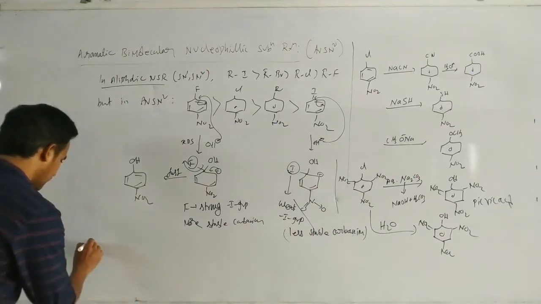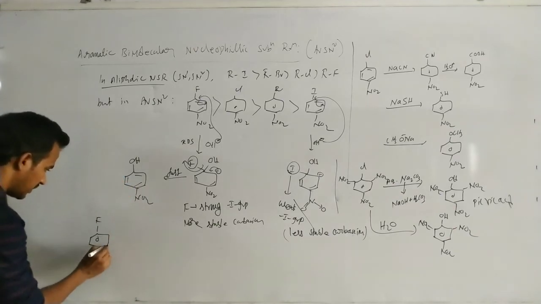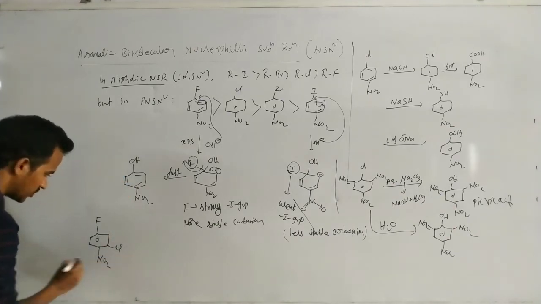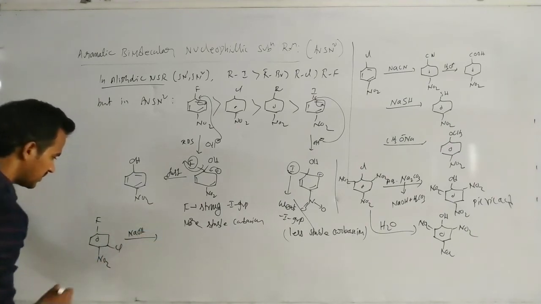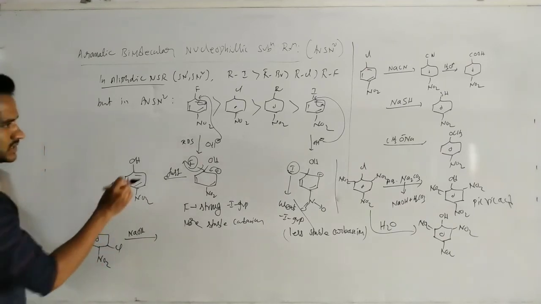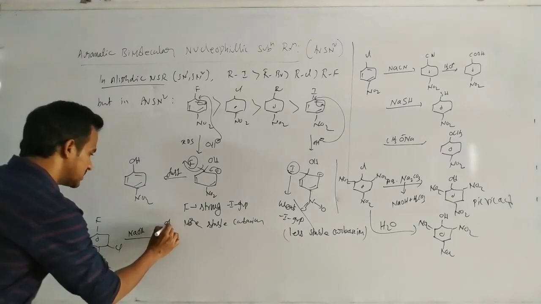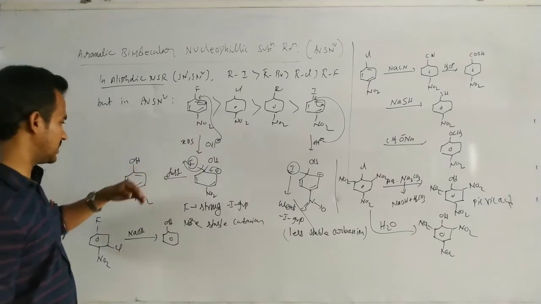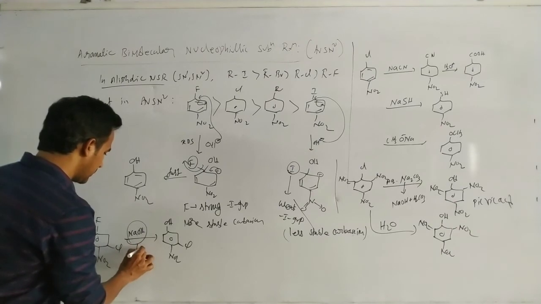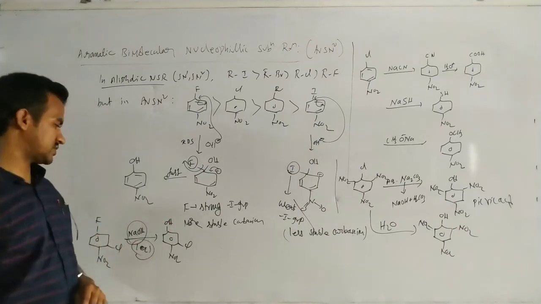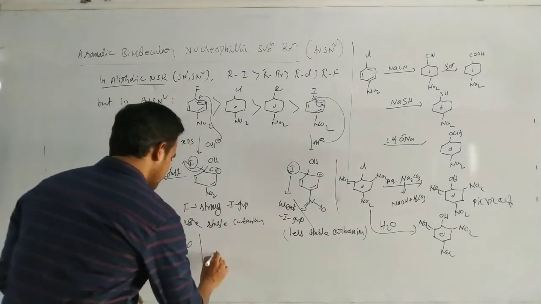Another example. Here in this case, fluorine and chlorine, with an NO2 withdrawing group. Suppose NaOH, fluorine and chlorine, which one is readily replaced? In this particular case, fluorine is replaced by the nucleophile, because aryl fluorides are more reactive, just as we discussed. The reaction takes place here when a limited amount of sodium hydroxide is used.